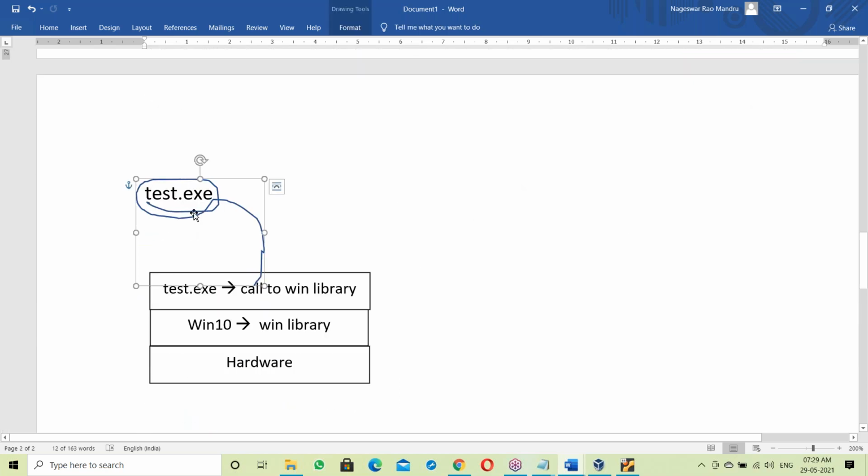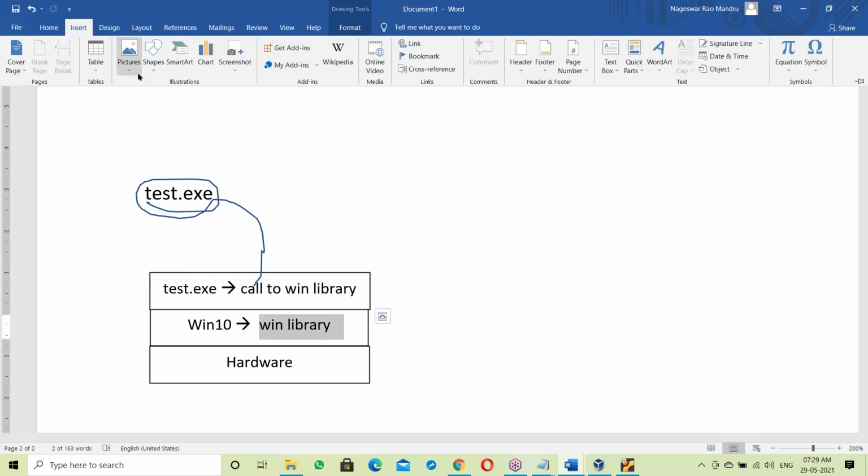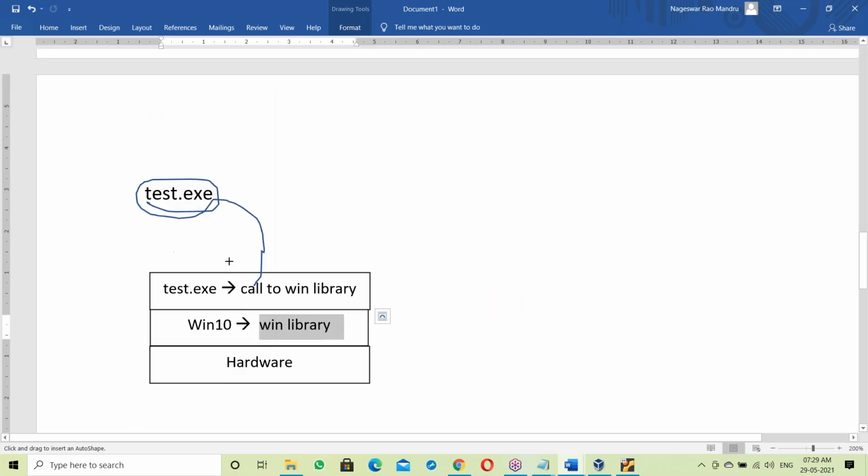Now the test.exe file is moving to the Windows base. After moving to the Windows base, we try to run it. This test.exe file makes a call to Windows library, which is already available. So it simply calls the Windows library, and using that Windows library, it communicates with the hardware components.